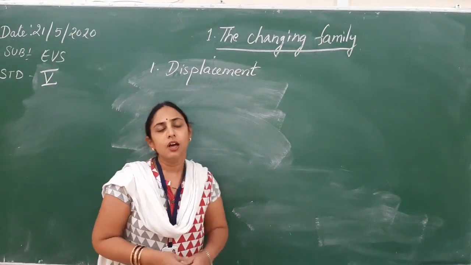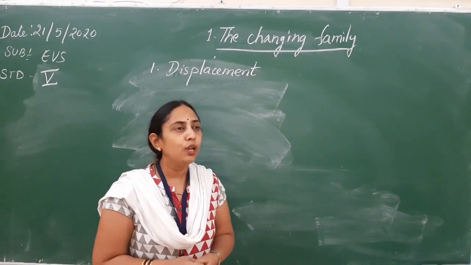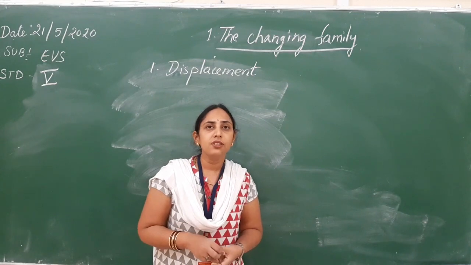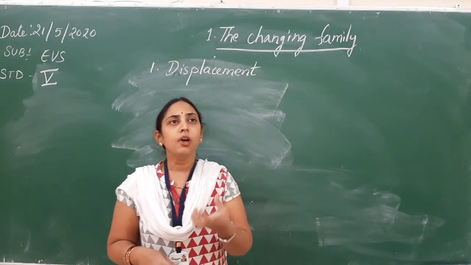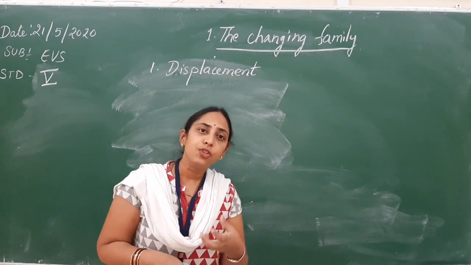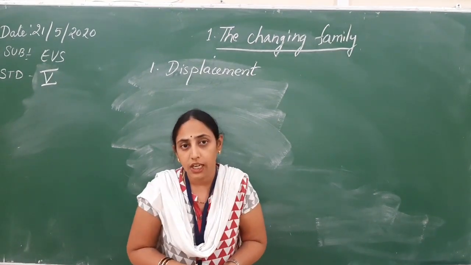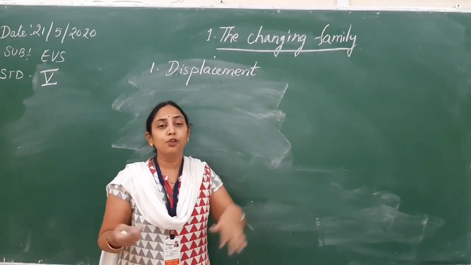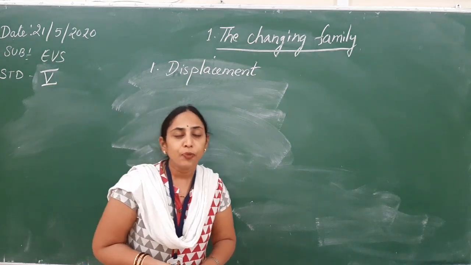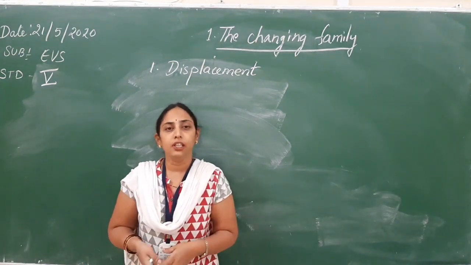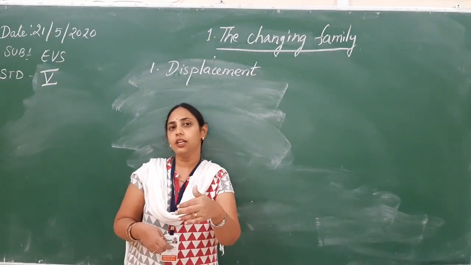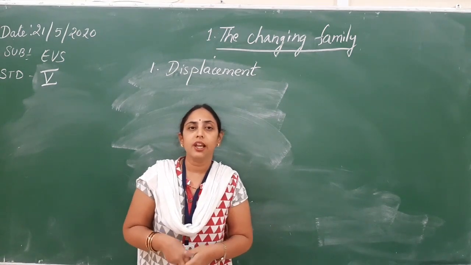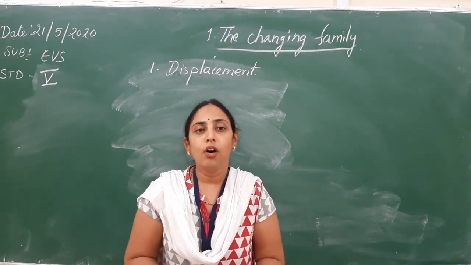So displacement means, generally, people who live near the seashores, near the coastal areas, or they may be in some prone zone where natural disasters take place very frequently. Whenever these natural disasters take place, the people have to be displaced to a safer place. For example, a fisherman family, the community. They live near the sea coastal areas, so many times there can be dangers like natural disasters, cyclones or earthquakes.